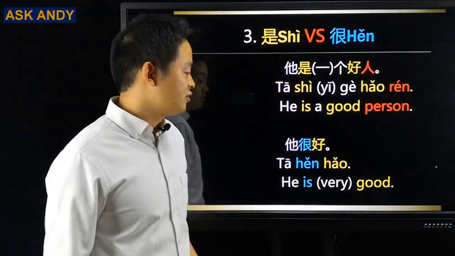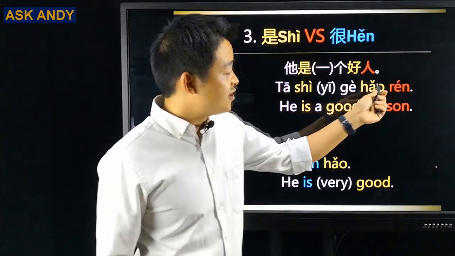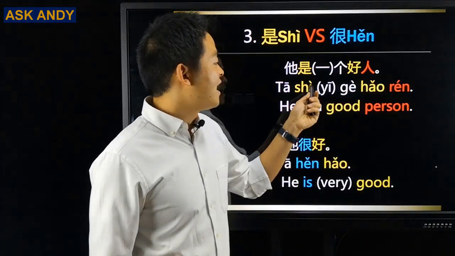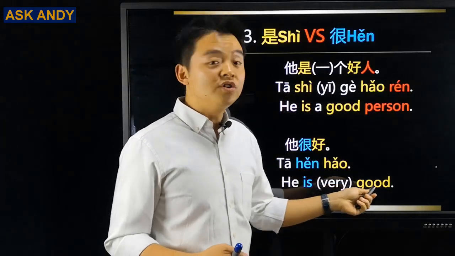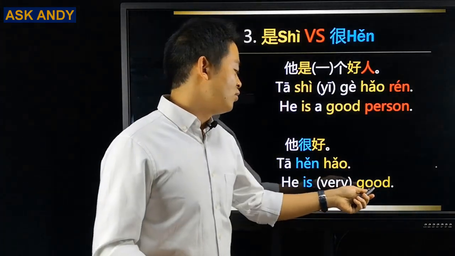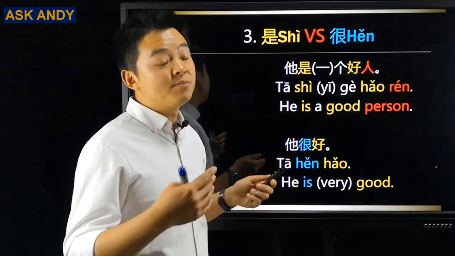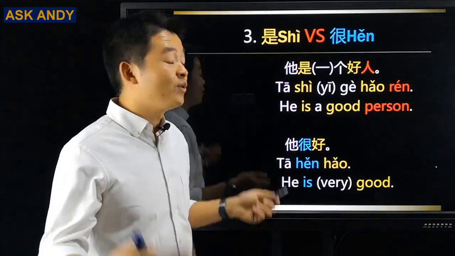This is the basic level. See? Same. So if you have 人 in the end, you're going to have the is as 是. But when you finish the sentence with good, you're describing, that will be 很. This is the basic level. And then let's move on with another example.